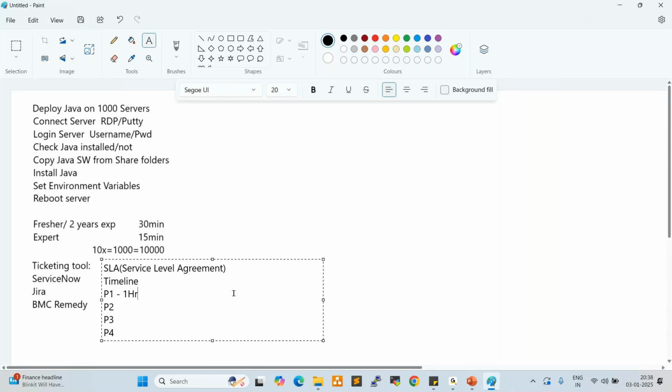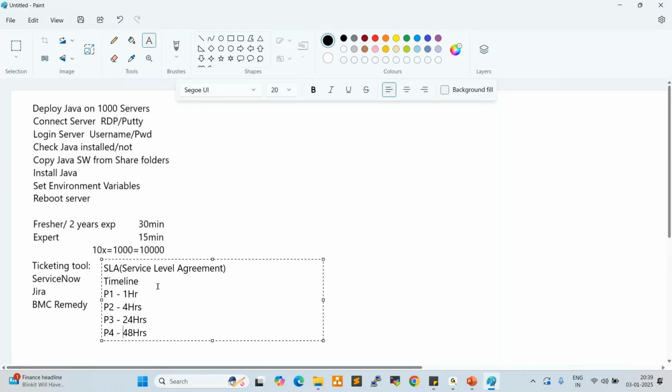That should be closed within 1 hour. Priority 2 ticket should be closed within 4 hours. Priority 3 ticket should be closed within 24 hours. Priority 4 ticket should be closed within 48 hours, right? As per the SLA, the ticket should be closed.